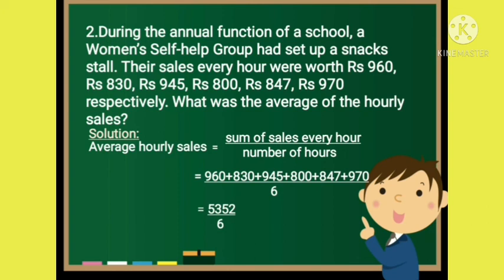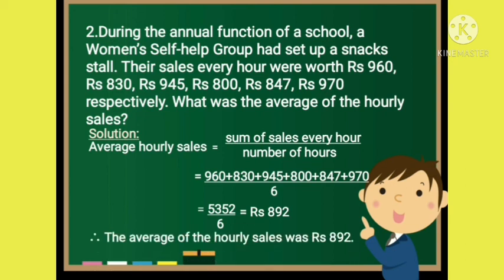It will be equal to 5352 upon 6. After dividing, we get rupees 892. Therefore, we can say the average of the hourly sales was rupees 892.